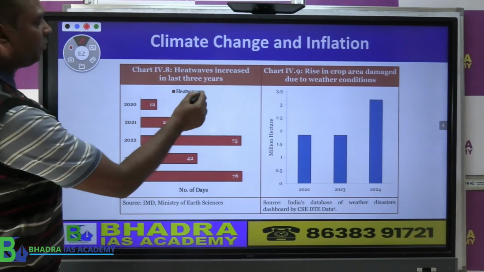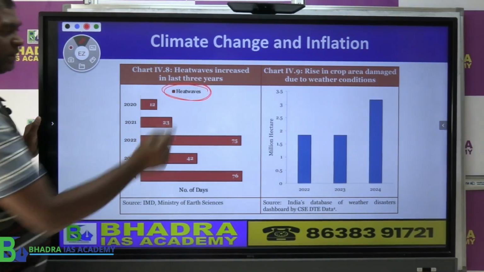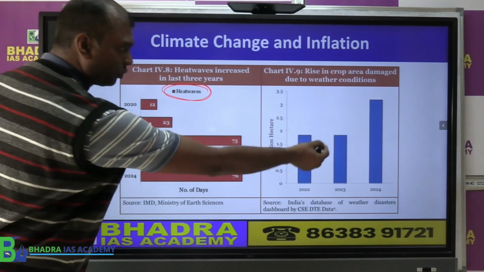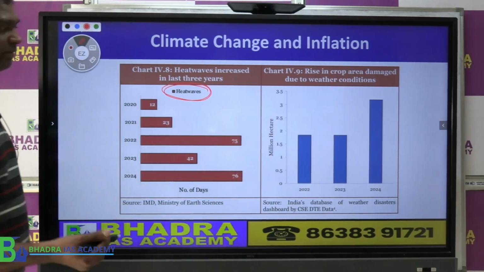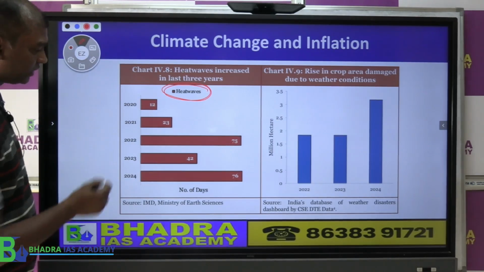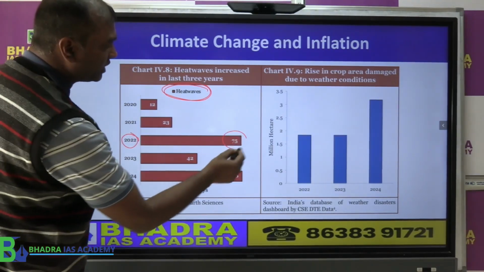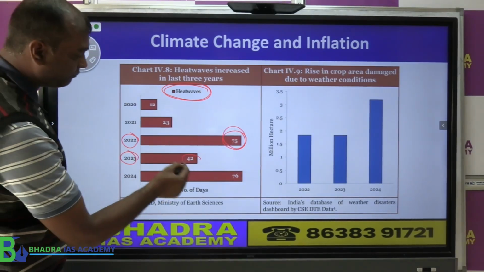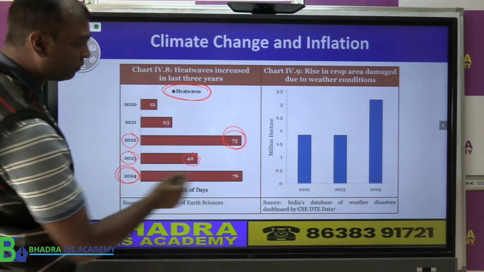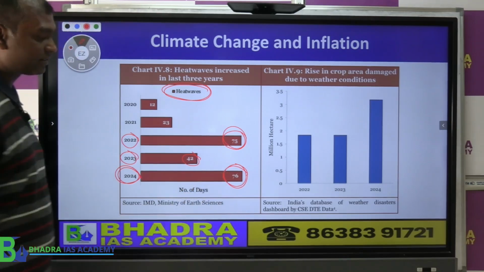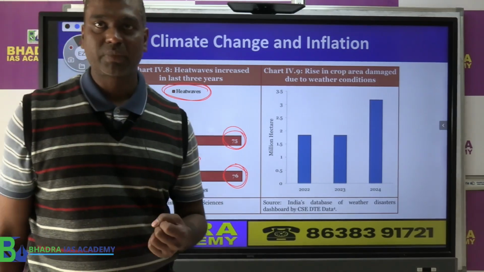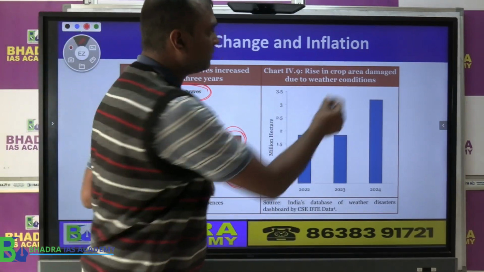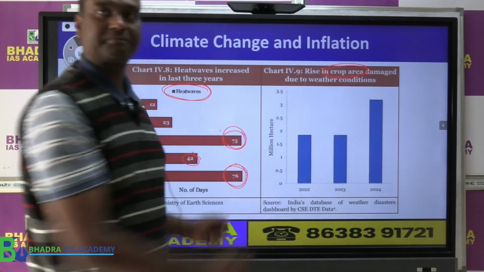There is a problem we call heat waves experienced in India. Because of this heat wave, it affected the crop area, that means the area used for cultivating. Now look at the heat wave. In May 2022, about 75 days we experienced heat wave. In May 2023, 42 days, and in May 2024, 76 days we experienced heat wave. As a result of this heat wave, it affected the crop area.